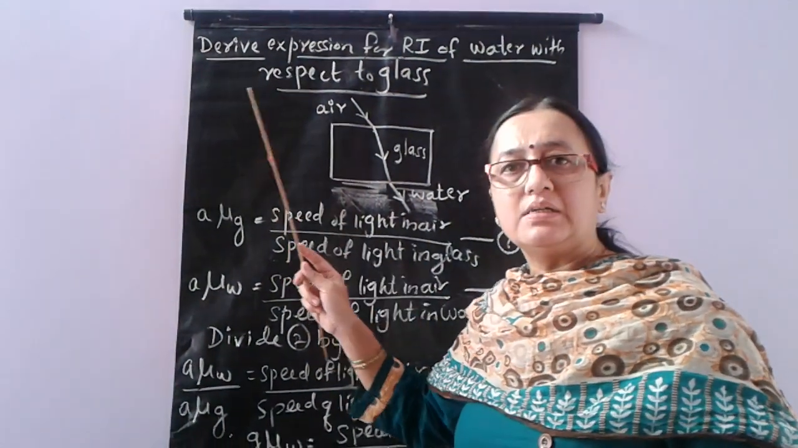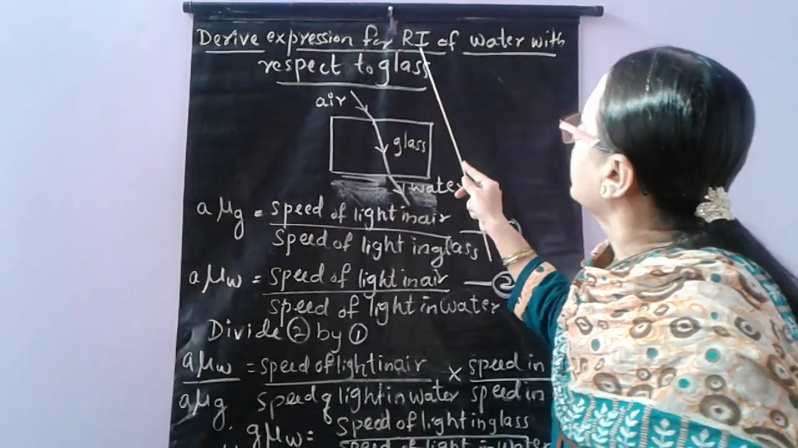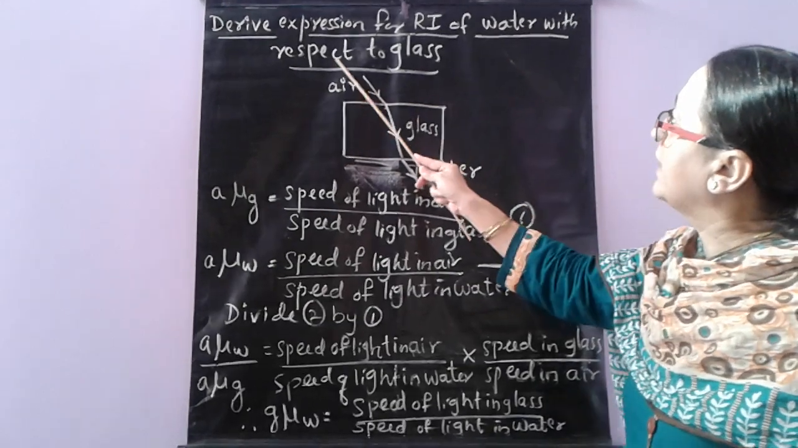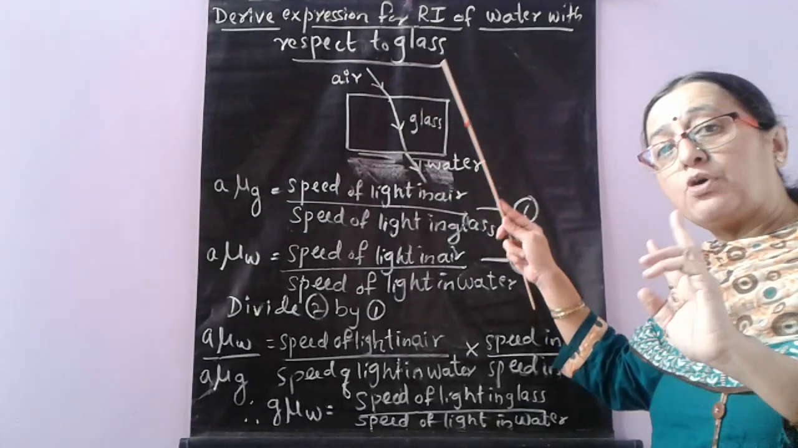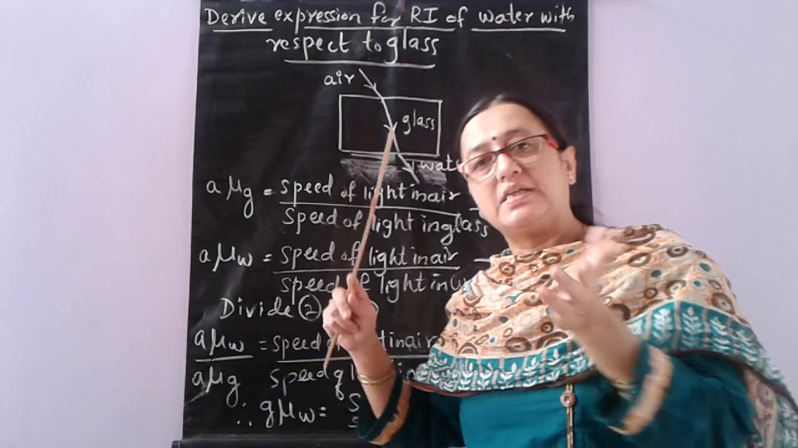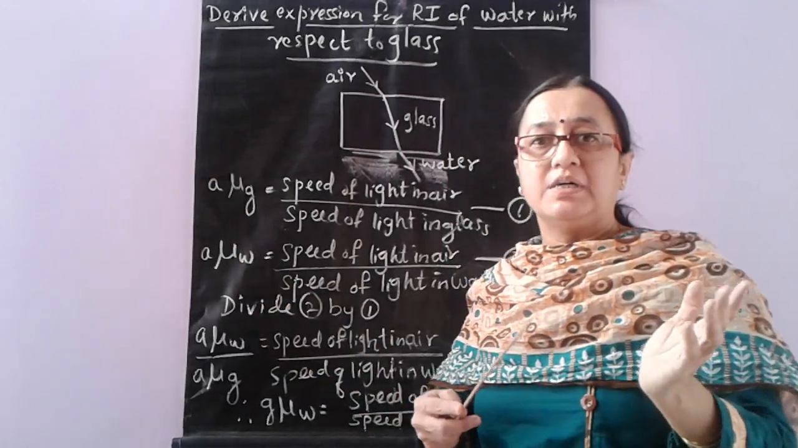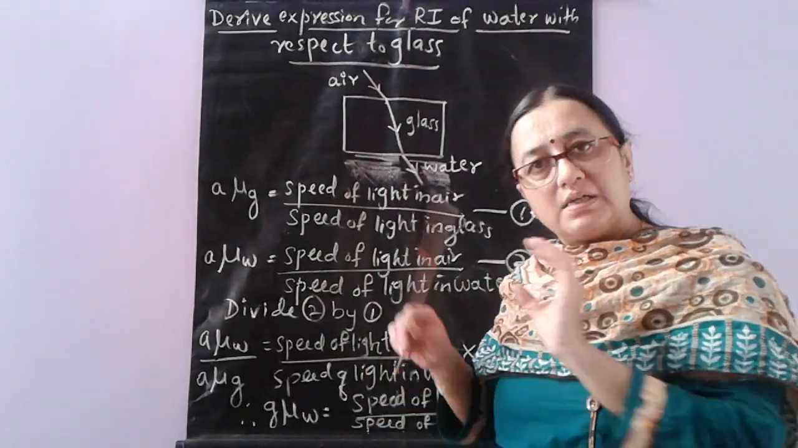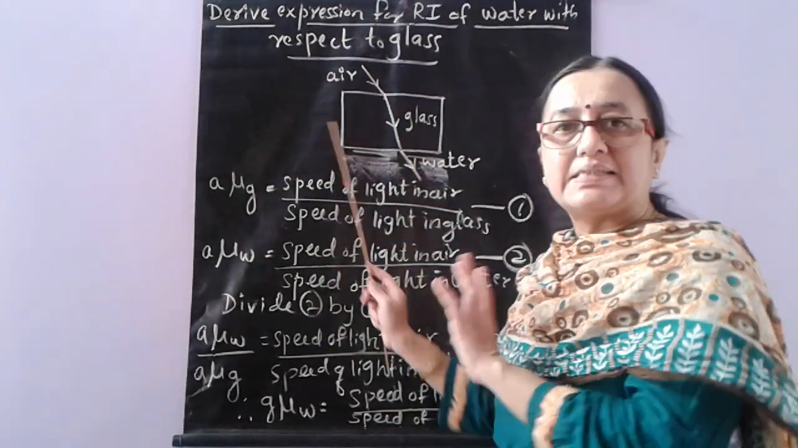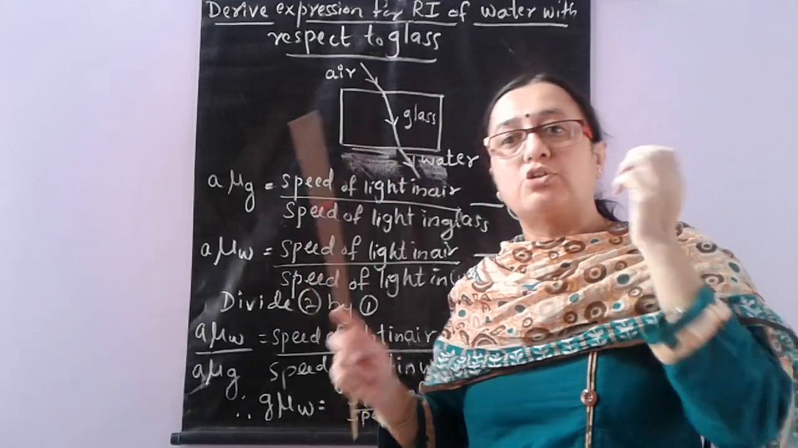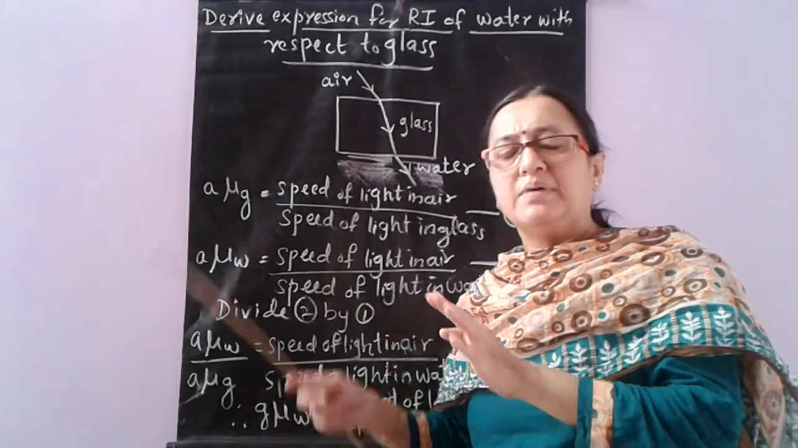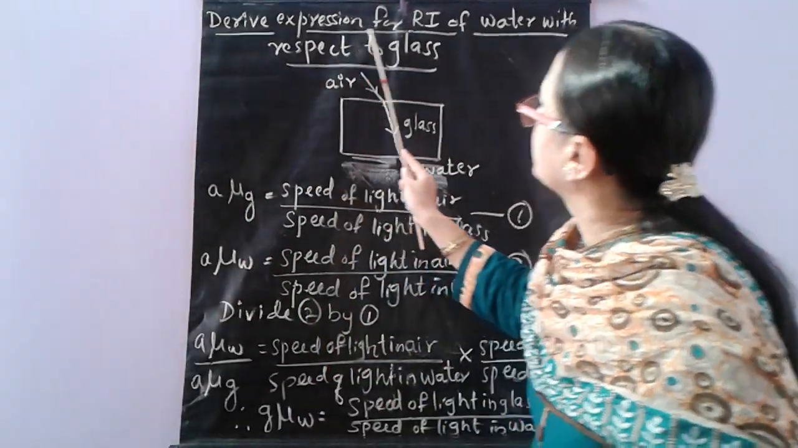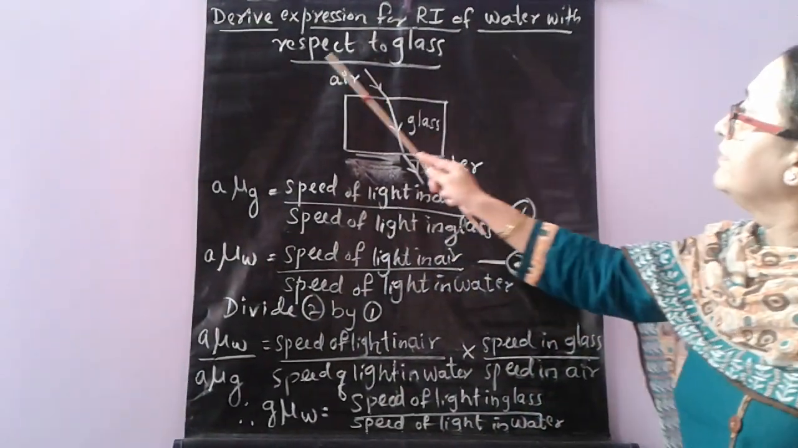How can we calculate the expression for refractive index? Say, refractive index of water with respect to glass here. Okay, so here both are different mediums, two different mediums. One is a liquid medium, one is a solid medium. So we have to compare it to air, then we can derive the actual expression here. This is one example of how we can calculate the refractive index of one medium with respect to another medium. In a similar way we can calculate for any other mediums. Okay, so derive expression for refractive index of water with respect to glass.